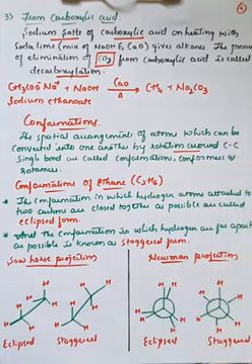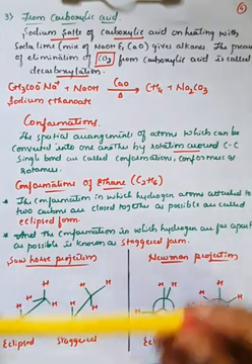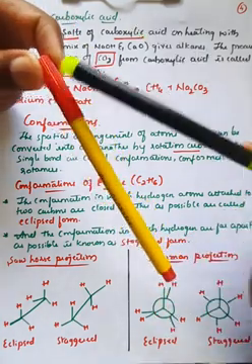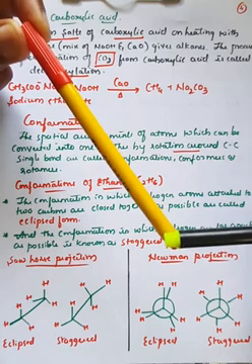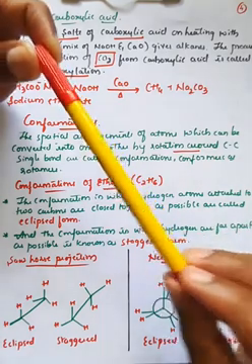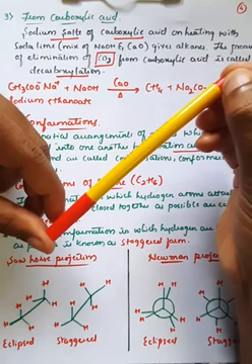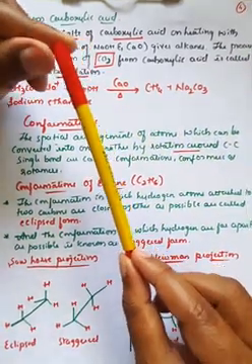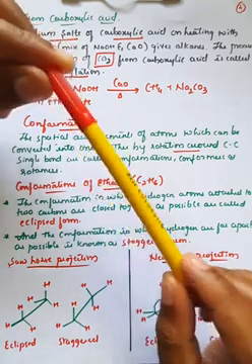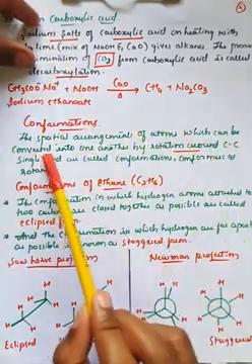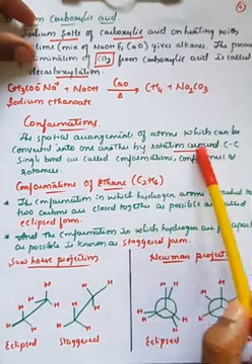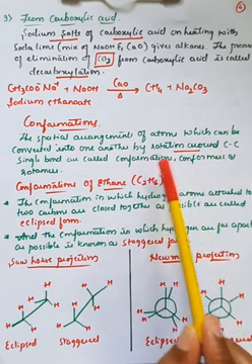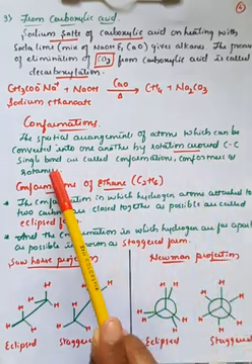So if I take this as a carbon-carbon bond, this tip represents the carbon atom, and this end also represents the carbon atom. If I twist this bond, what will be the shape of the molecule? So the shape of the molecule, or the arrangement of atoms which can be converted into one another by rotation around the carbon-carbon single bond, is generally called conformations, or conformers, or rotamers.